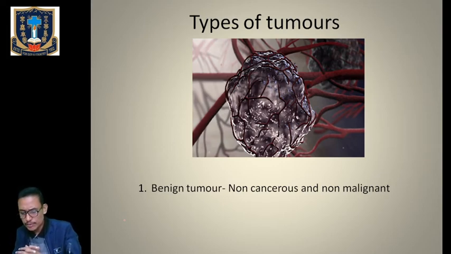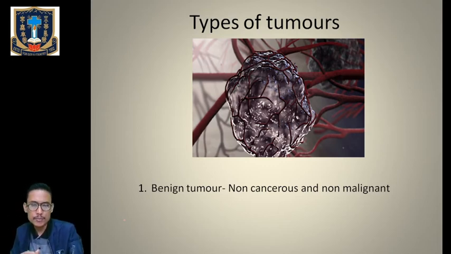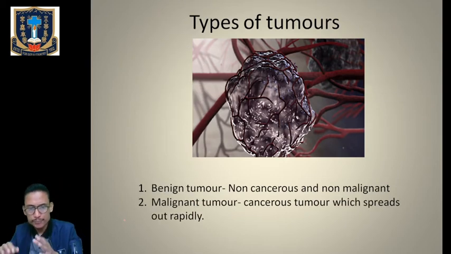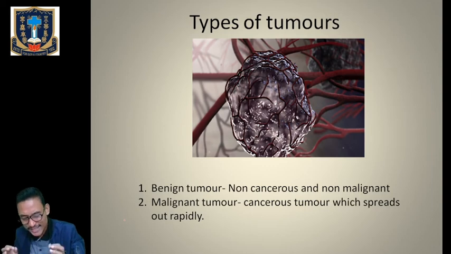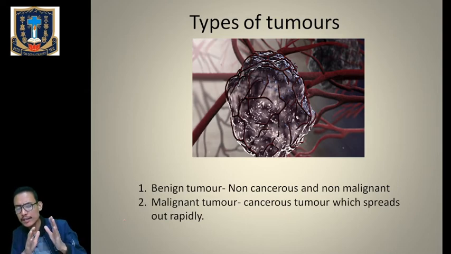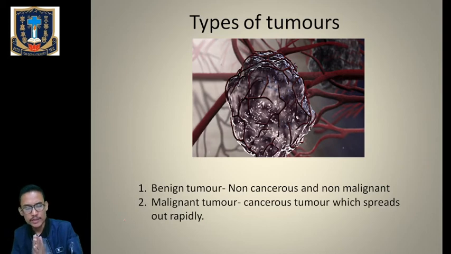The cells of the benign tumor are unable to infiltrate into the adjacent tissues, so they don't have the property of metastasis. The second one is called the malignant tumor, also called the actual cancerous tumor, which will spread out rapidly. This tumor is carried by the blood and the lymph to other parts of the body, and in the other parts of the body, it will form secondary malignant growth.